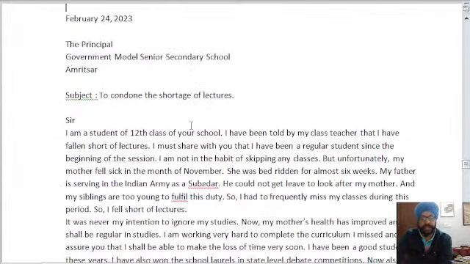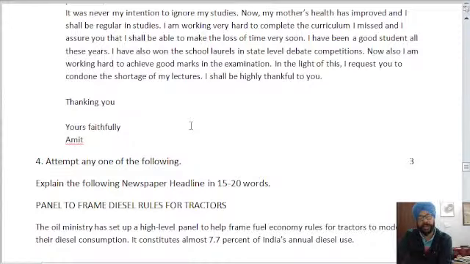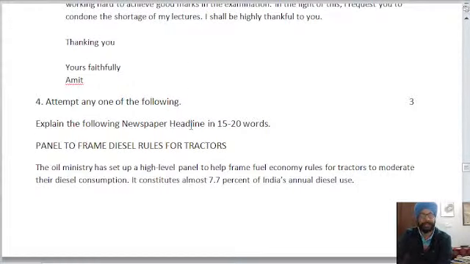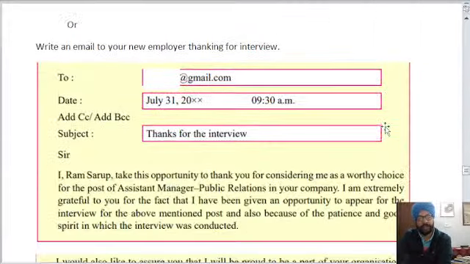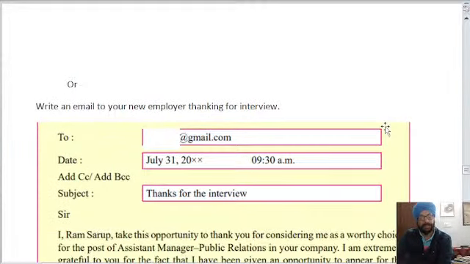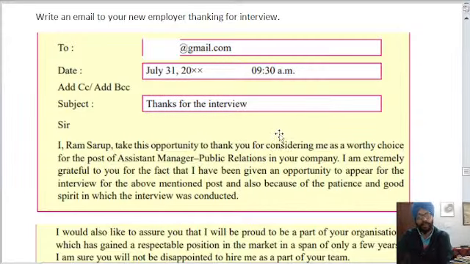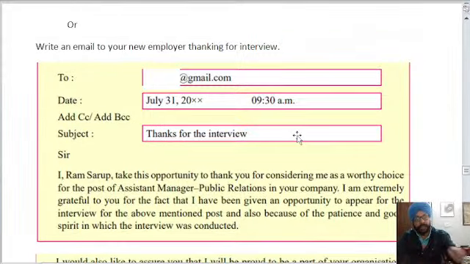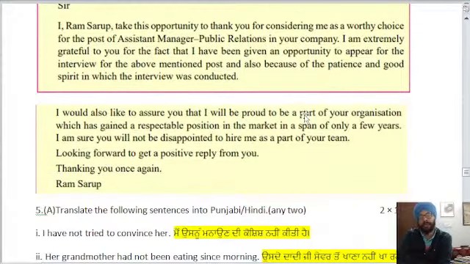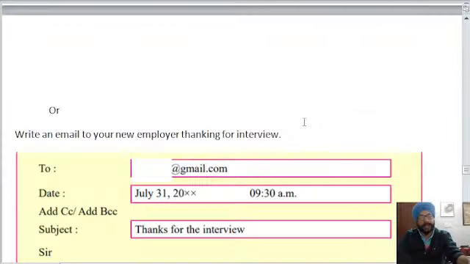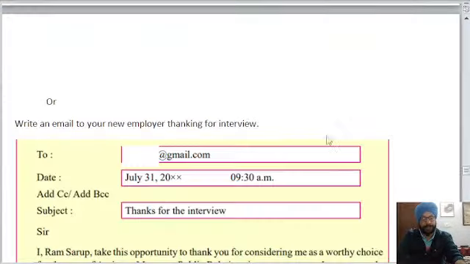Second letter which Vishnu, every letter in the book is important, so you can take care about that. We have already made a video on newspaper headlines too, and in email the email format is: start with To, then Date, then add CC, BCC, Subject, and after that you can write the email. This is the actual format and it is given in your grammar book as well. So those who have any doubt about the email format can watch here about the email format, but you should solve these questions yourself because we have not practiced that in the live class, as it was not possible for us to practice the same in the live class.